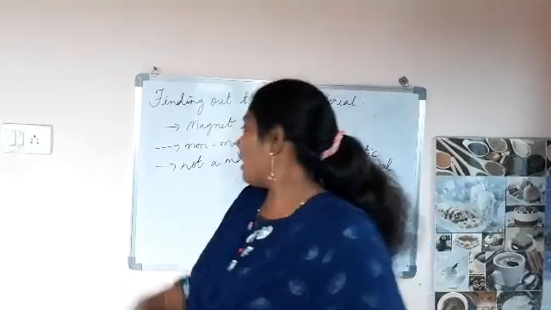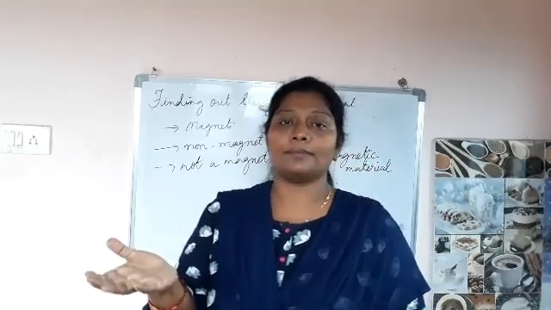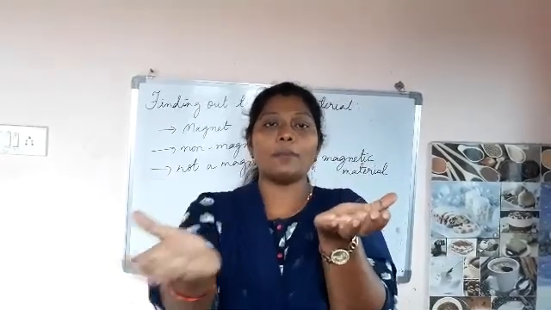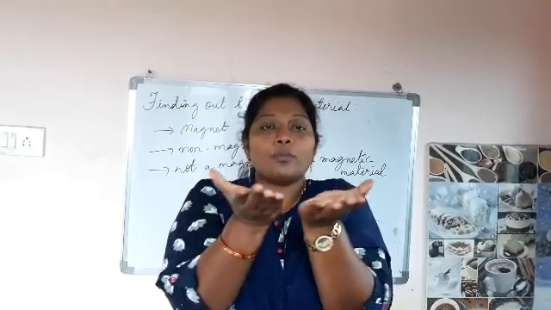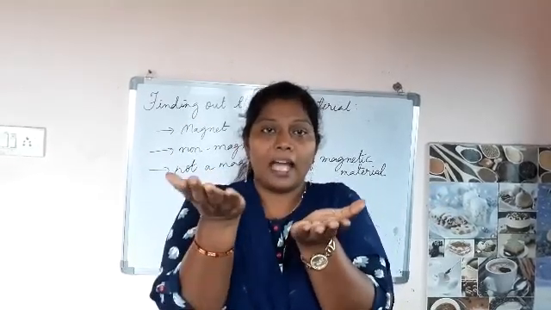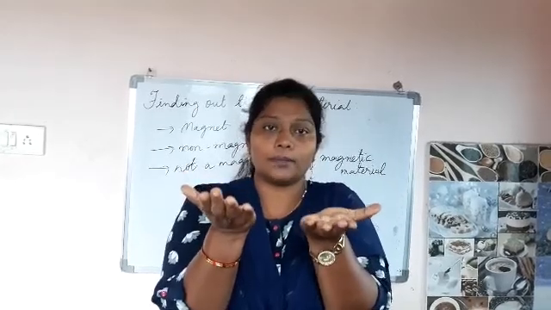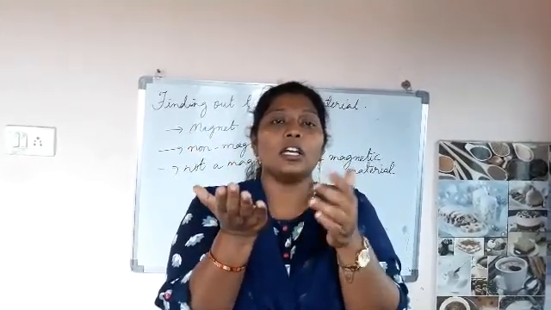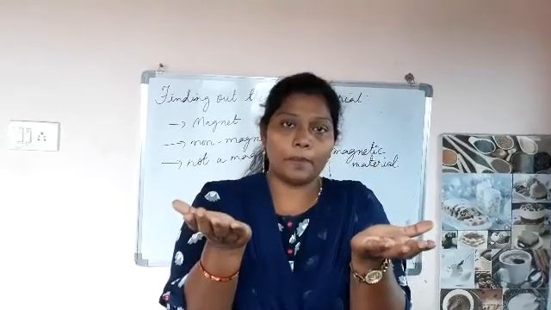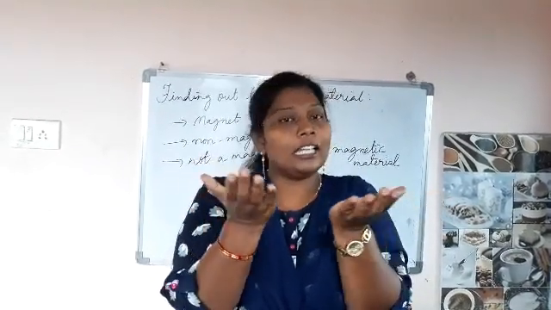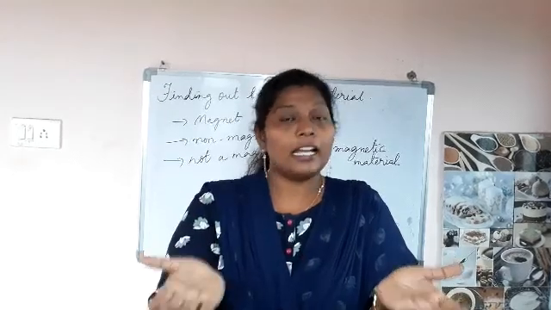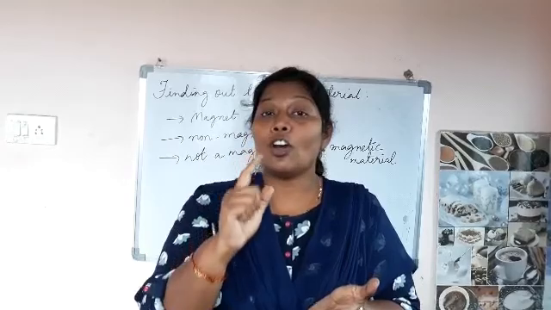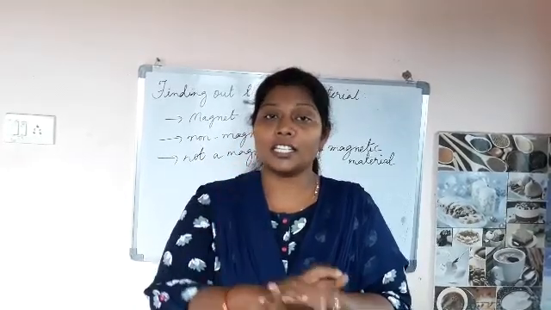Okay children. Now I have taken one magnet, and I bring another object in my left hand. Now what I am doing is, I try to bring these two objects together, a magnet and an object of unknown property. If the poles of this magnet neither attract nor repel, depending upon this property, we can say the given material is a non-magnetic material.